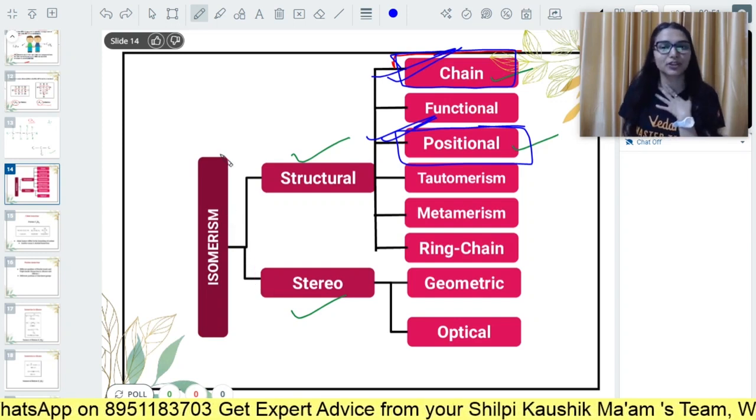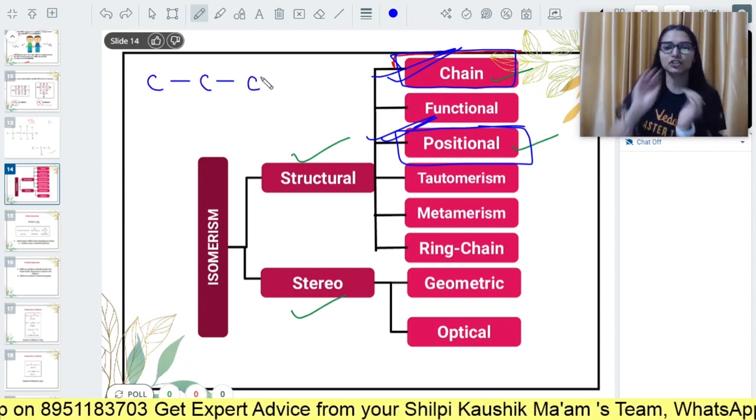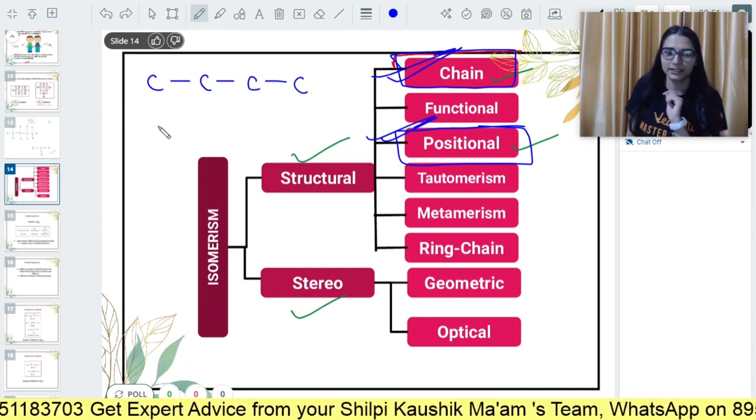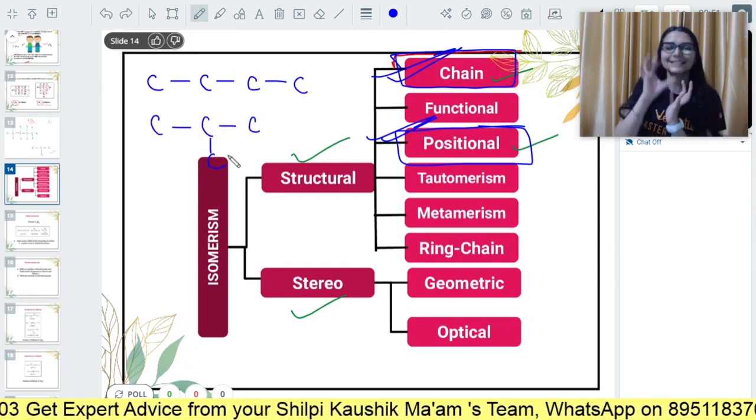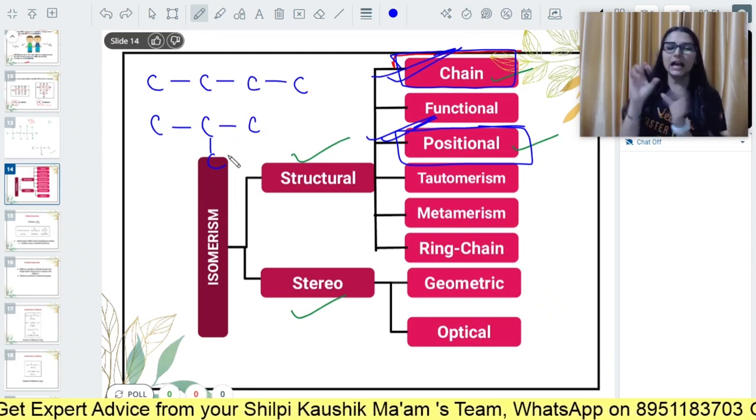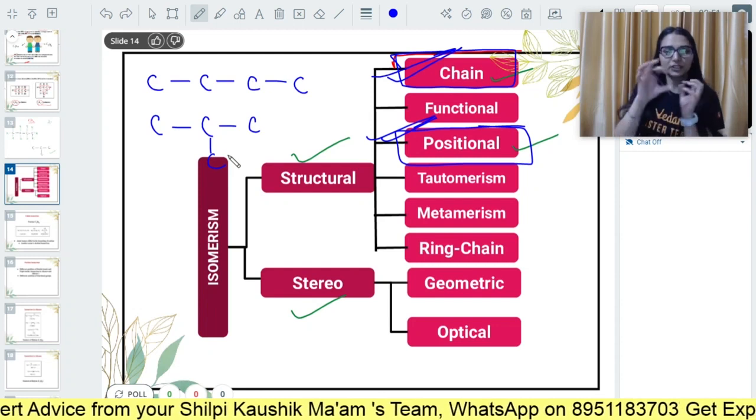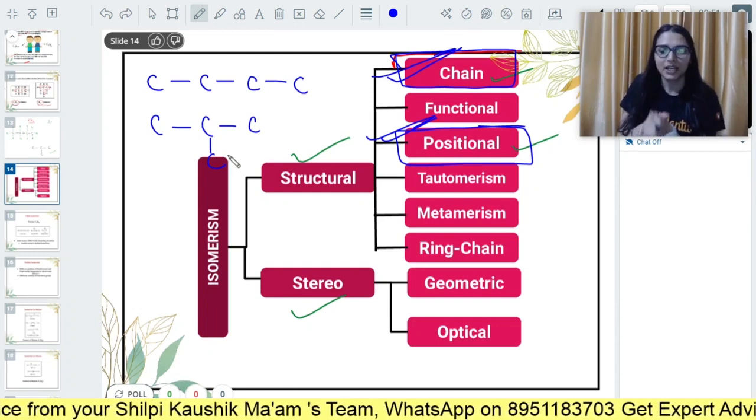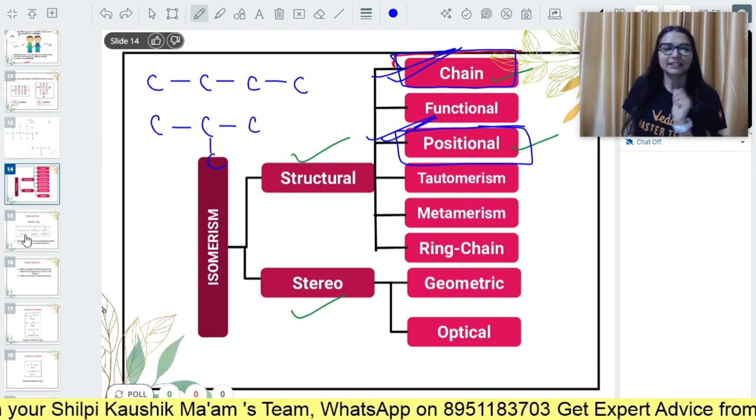For example, chain isomerism is this, where the chain arrangement of the carbon skeleton is different. Like 4 carbon atoms in a straight chain, this is 1, and 3 in a straight chain, 1 as substituent. This is chain isomerism. The carbon skeleton, the chain arrangement is different. The bond connectivity in the carbon skeleton is different. Right? You can see the chain is varying.